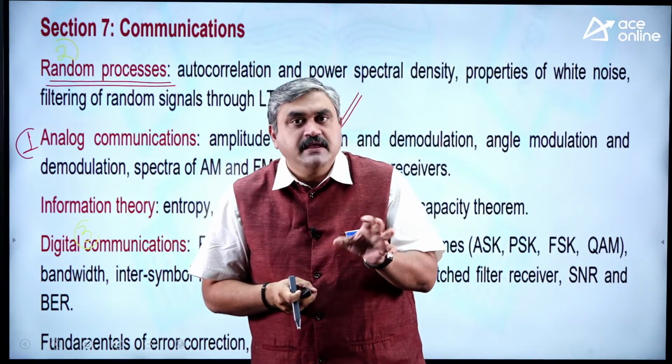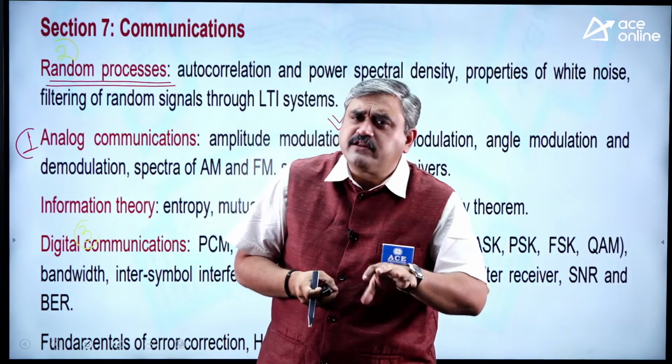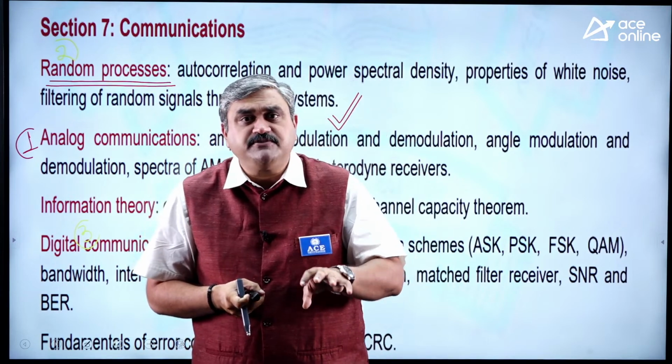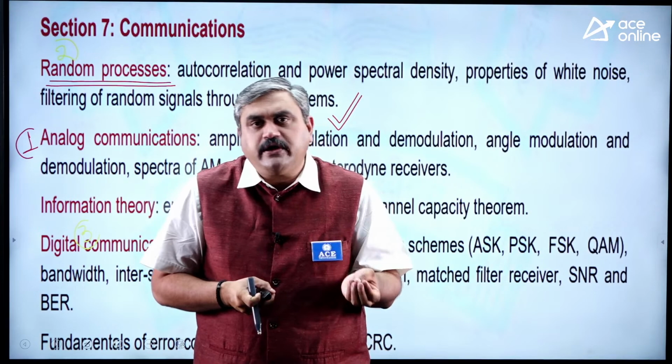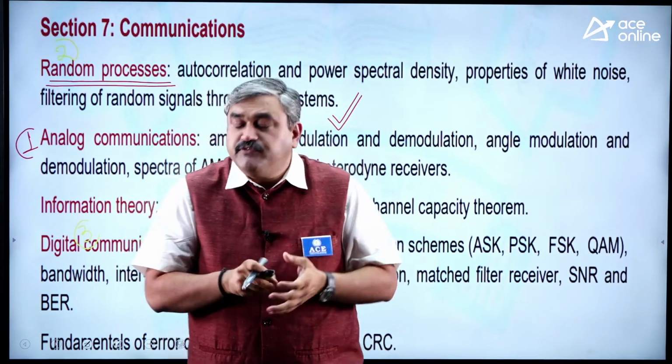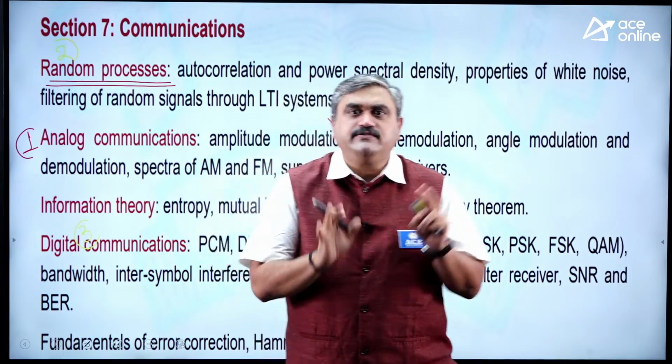First you will study that. Later on, by the time you come to second year second semester, or in some universities third year first semester, you will be introduced to the modulation schemes. It can be analog or it can be digital. Without understanding this random process concept, you will never understand noise.